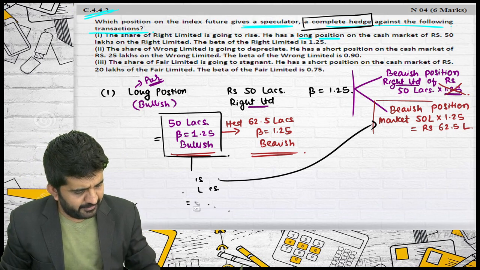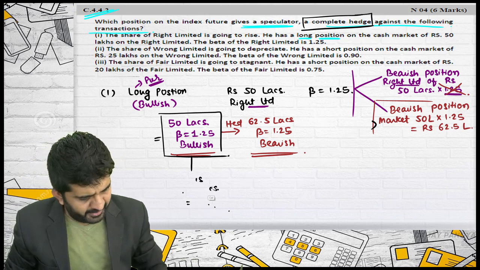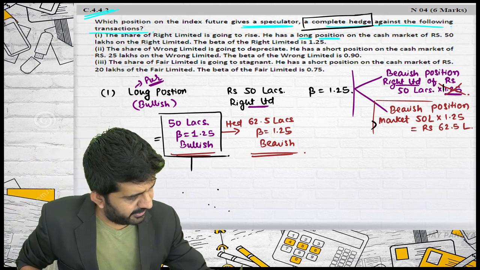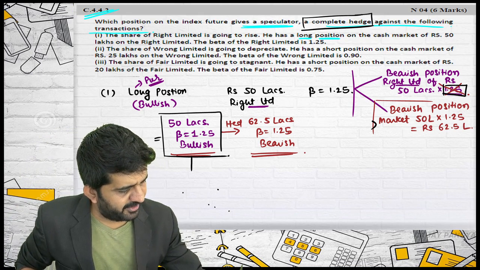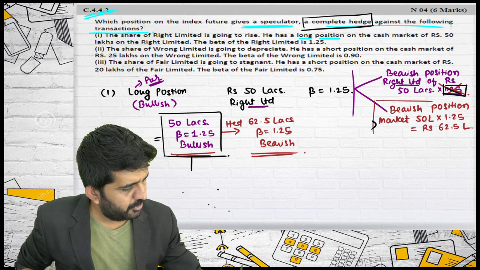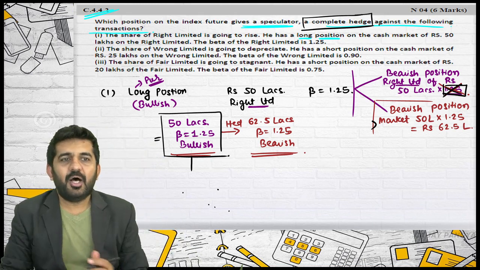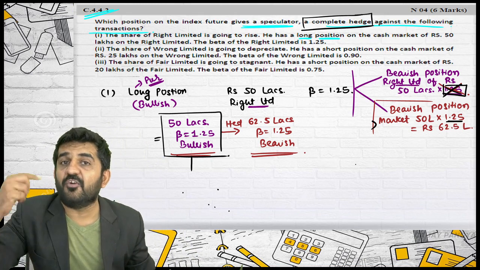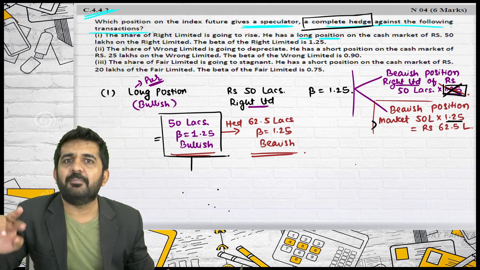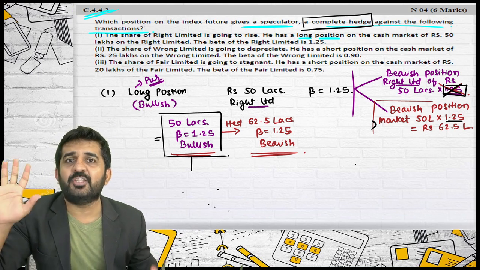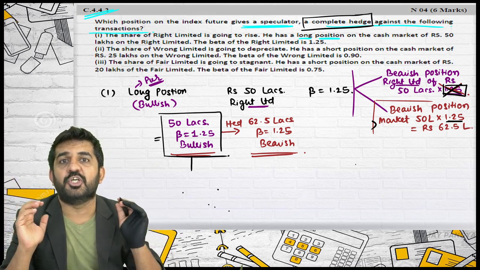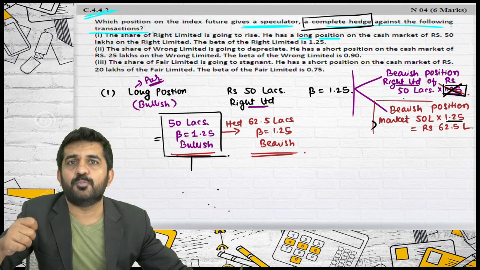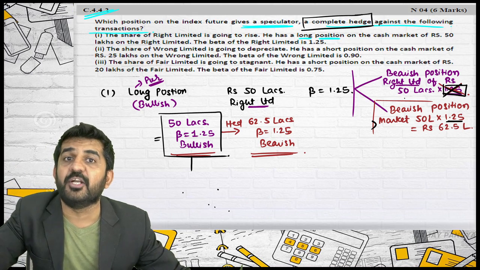Sachin, you are on the line. Should I rub this 1.25 over here? Yes, sir. Alright. So try to understand, here you are multiplying 1.25, not the beta of the market. You are multiplying the beta of the security so that the total risk exposure of the bearish position matches 50 lakhs into 1.25.